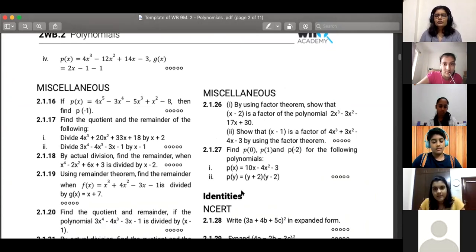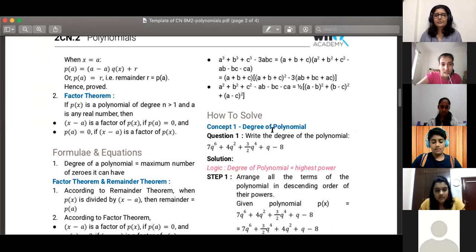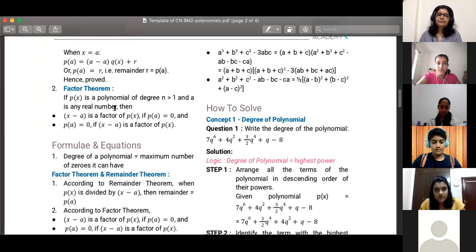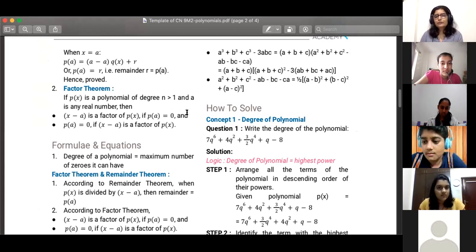So an extension or application of the remainder theorem is the factor theorem. The factor theorem says if p of x is a polynomial of degree greater than 1 and a is any real number, then x minus a is a factor of p of x if p of a is equal to 0.